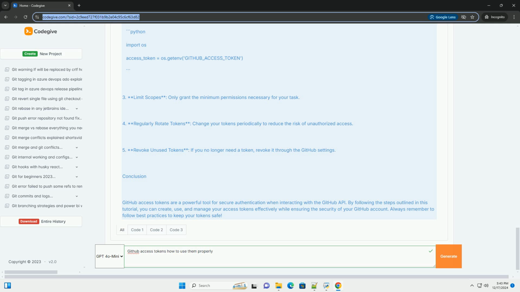Conclusion: GitHub Access Tokens are a powerful tool for secure authentication when interacting with the GitHub API. By following the steps outlined in this tutorial, you can create, use, and manage your access tokens effectively while ensuring the security of your GitHub account. Always remember to follow best practices to keep your tokens safe.